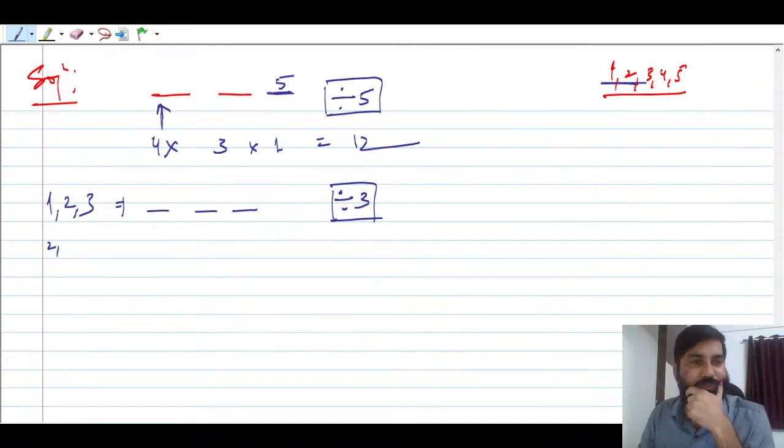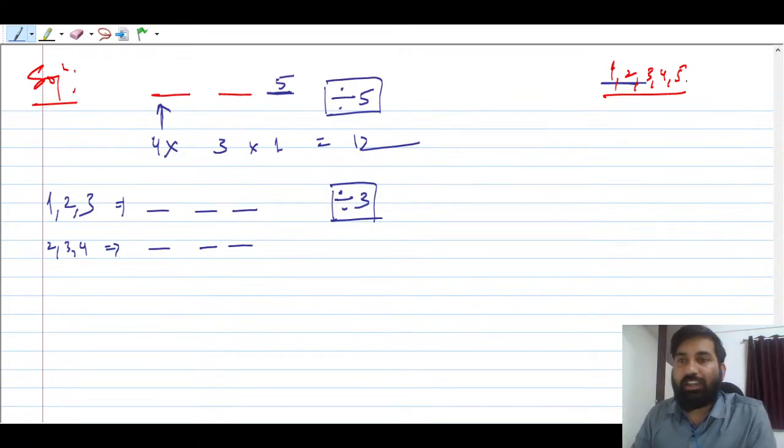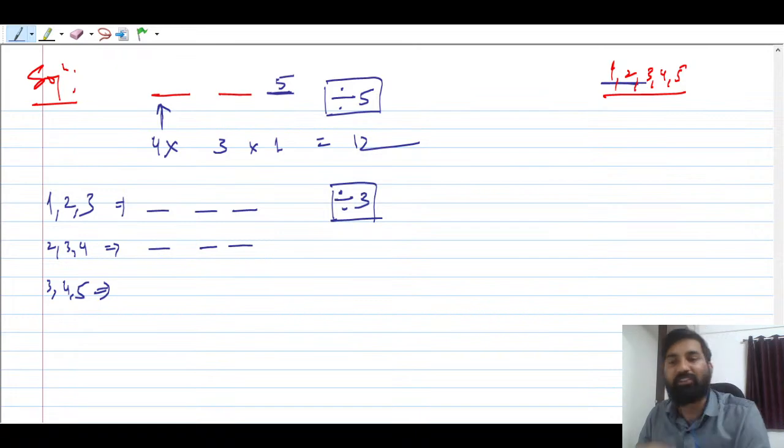Yes, 2 3 4, fine. Yes, next 3 4 5, yes, 3 4 5 is also there. If you're going to use these digits to form a number, so that number is gonna be divisible by 3. Okay, that you have to keep.